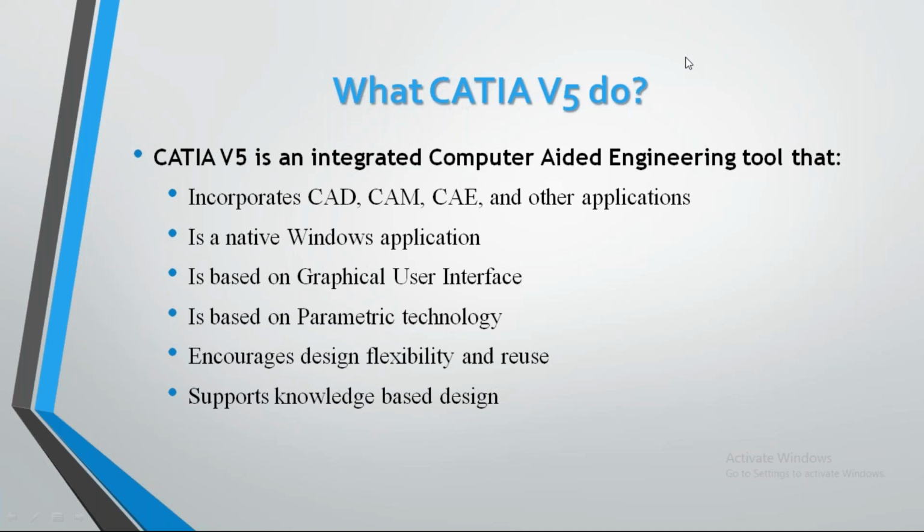The 2D sketch which we are drawing will be converted into a part model. After converting part models, we can use several part models and upload them to the assembly workbench, where the different part models we designed will be assembled.